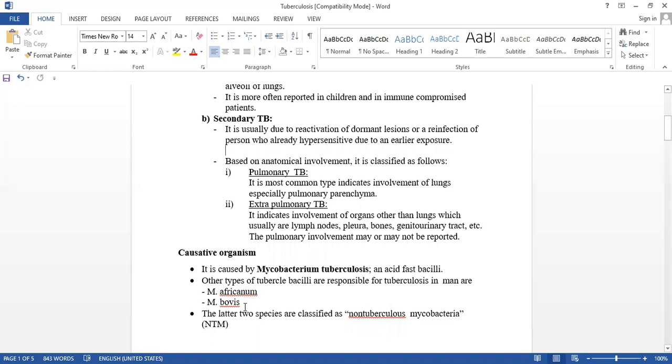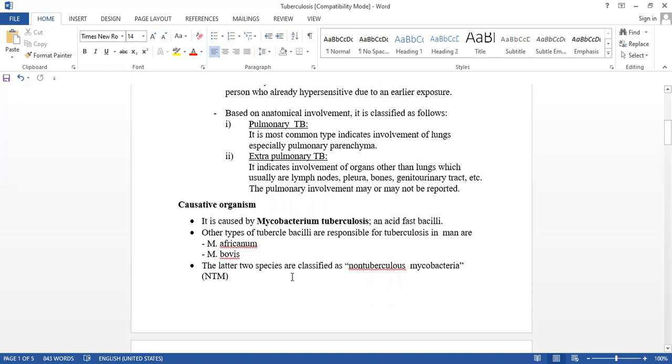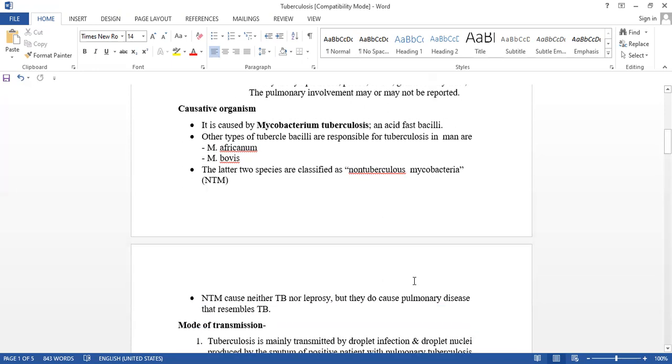These two species are classified as non-tuberculous mycobacteria, and non-tuberculous mycobacteria cause neither TB nor leprosy, but they do cause pulmonary disease that resembles tuberculosis.